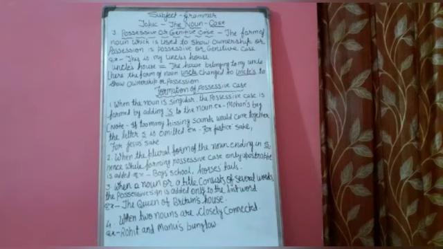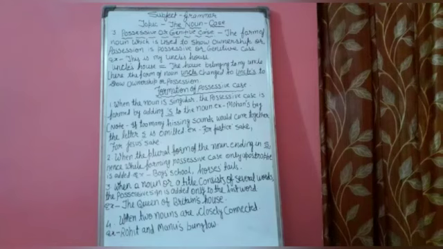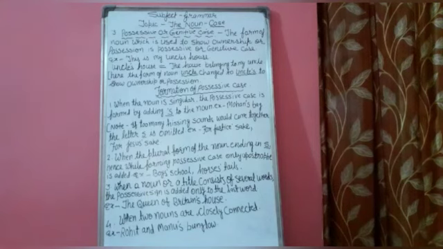Second rule, when the plural form of the noun ends in s, while forming possessive case, only an apostrophe is added. So dear students, for example, we have taken boys' school. Here boys is the plural of boy. So it is ending with s. So only the apostrophe sign we have used. Second is horses' tails. Here also horses is the plural of horse. So we have used only the apostrophe sign.